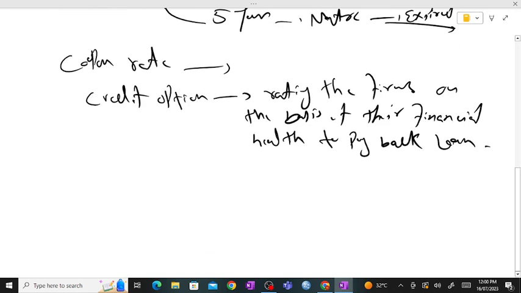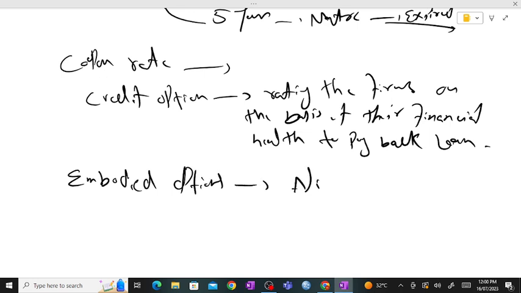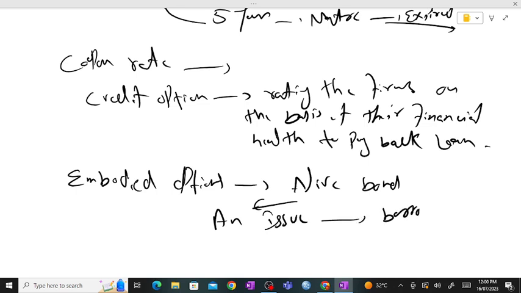Then we have another one, known as embodied options. It is a kind of live bond. That means the issuer, the person who issued the bond, and the borrower can proceed further on the bond.